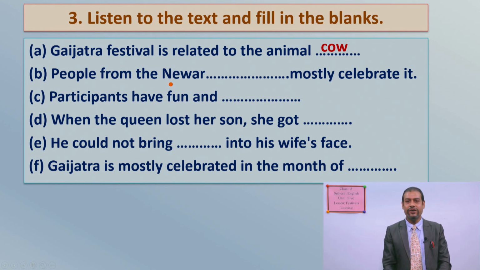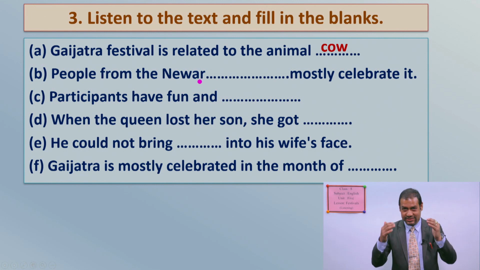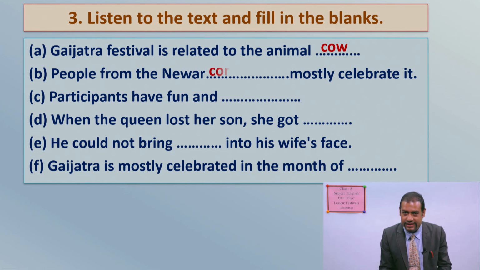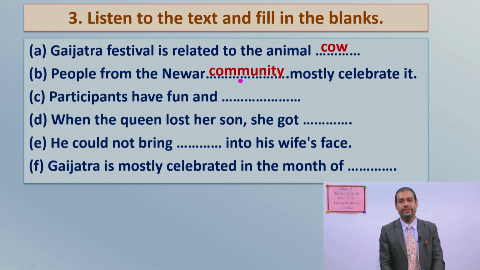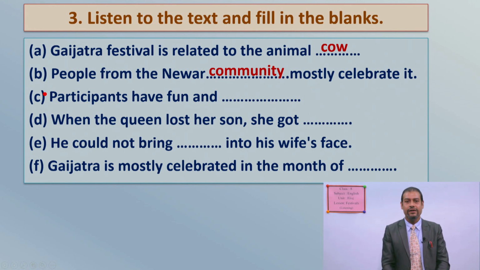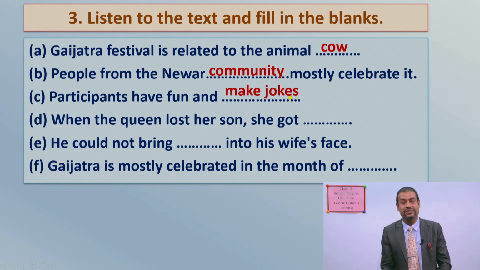Another, people from the Newar. See, what is the word? You tell me. Yes, it is community. Newa community mostly celebrate it. Okay. Number C, participants have fun and, yes, that is, make jokes. Participants have fun and make jokes. Now number D, when the queen lost her son, she got, what's your answer?